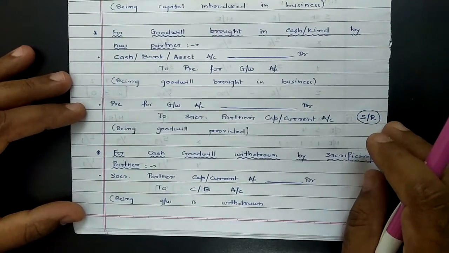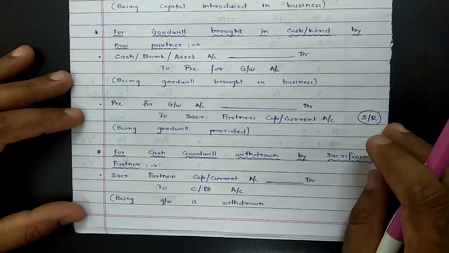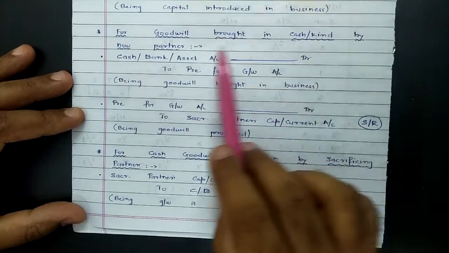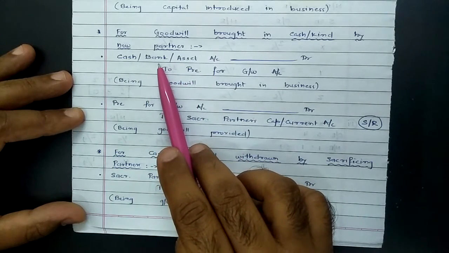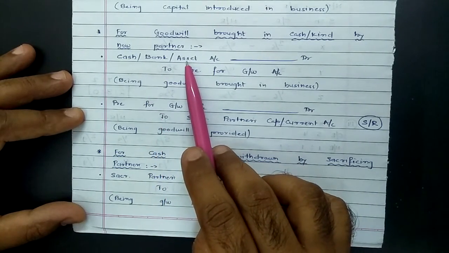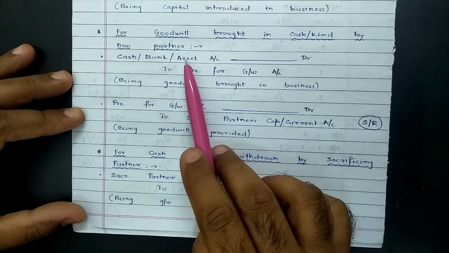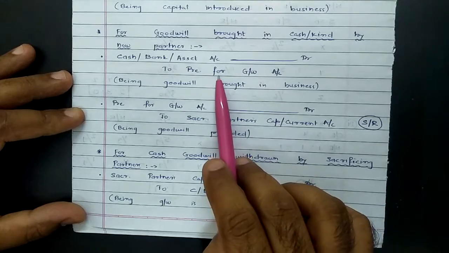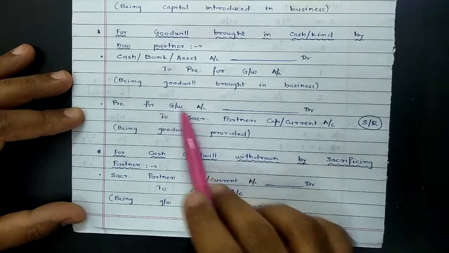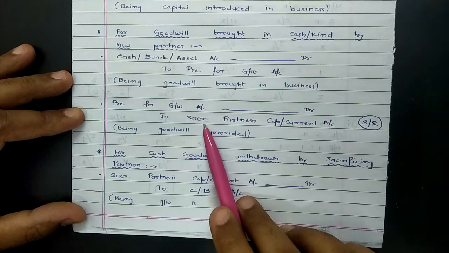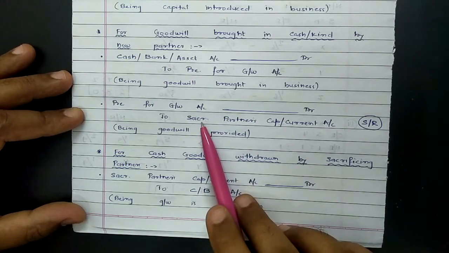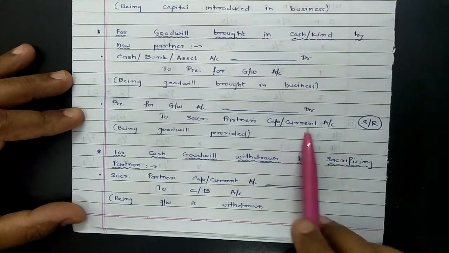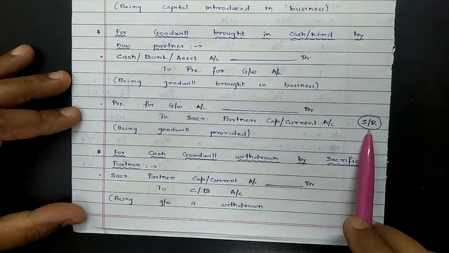Then second is when the new partner pays goodwill. Goodwill brought in by the new partner may be in cash or in kind. If the new partner brings goodwill in cash, the entry would be cash account debit or bank account debit, or if an asset is brought instead of cash, in kind, for goodwill, asset account debit to premium for goodwill or to goodwill. The same premium for goodwill will be provided to those partners who sacrifice their share in favor of the new partner. So to the sacrificing partners' capital or current account, that depends upon the method, and this amount will be provided to them in their sacrificing ratio.